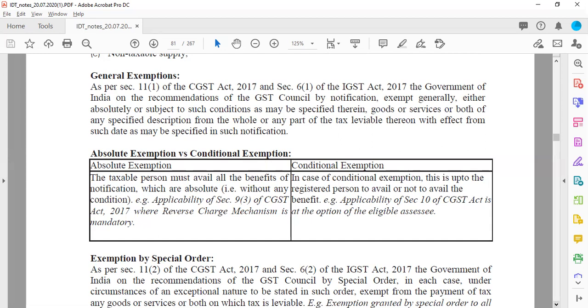Second is absolute and conditional exemption. Now, as far as absolute exemption is concerned, that exemption is considered to be without any condition. That means it will be straightforward.